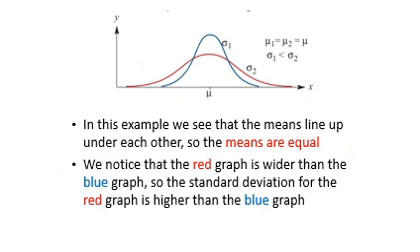In this one, we notice that the means are the same, but we notice that the red one is more spread out than the blue one. Where the red one is more spread out, that means the standard deviation is going to be higher. So we say the standard deviation for 2 is greater than the standard deviation for 1, or written the other way round, standard deviation of 1 is less than the standard deviation of 2.